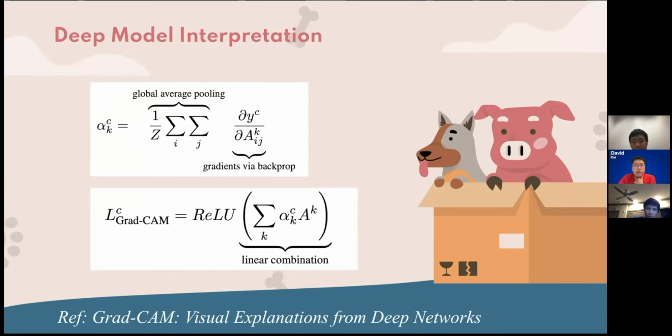For the deep model, we use an algorithm called Grad-CAM for interpretation. The algorithm is simple. It first computes the gradient of the score for class Y. These gradients are average pooled to obtain the neuron importance, alpha k. And then we perform a weighted combination of forward activations and follow it by a ReLU activation to obtain a heat map explanation.